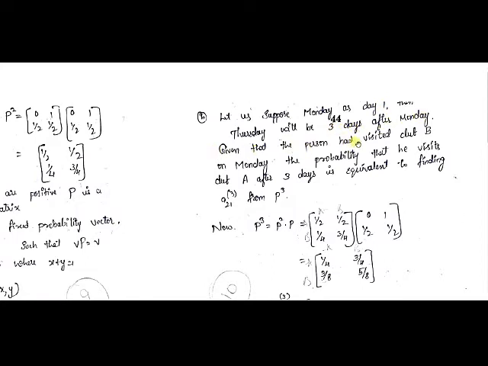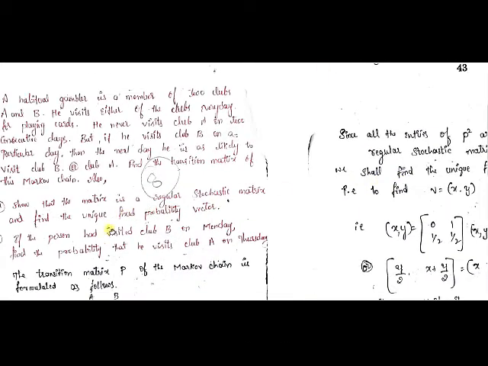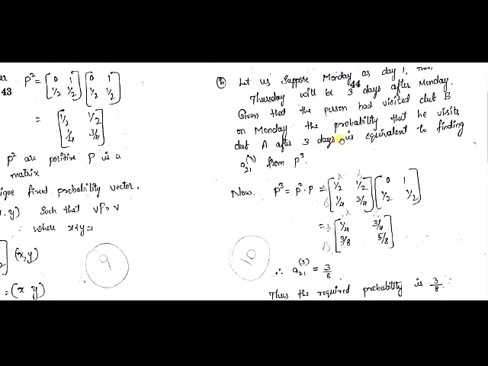Given that the person had visited club B on Monday, what we are finding here is the probability that he visits club A after 3 days, on Thursday. The probability that he visits club A after 3 days is equivalent to finding the element A21 of P cube. So you have to find P cube here.